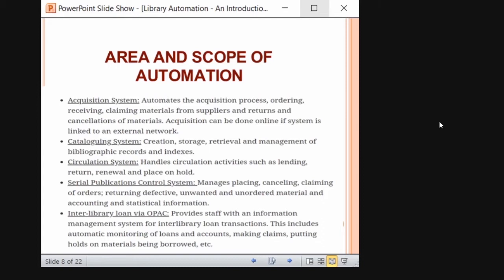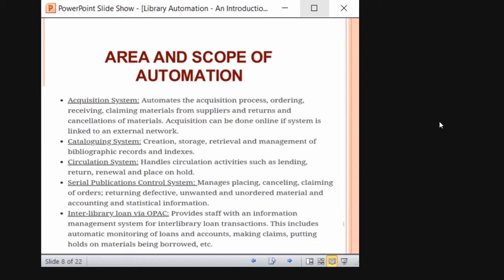Interlibrary loan via OPAC. Interlibrary loan, as I told earlier, provides staff with an information system for loan transactions. This includes automatic monitoring of loan accounts, making claims, putting holds on materials being borrowed. Interlibrary loan is nothing but when my library does not have a particular resource which is requested by the user, I can ask other member participating libraries.